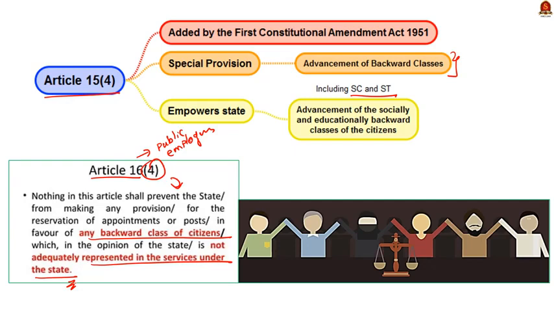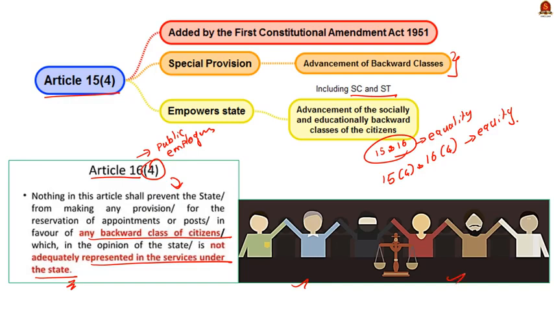Okay, so we can understand that though Articles 15 and 16 talk about prohibition of discrimination and providing equality, it can be ensured only when the socially and educationally backward classes of citizens are given equal opportunity on par with others. This is why special reservation is given to them.